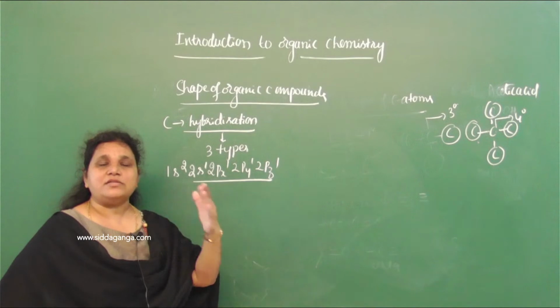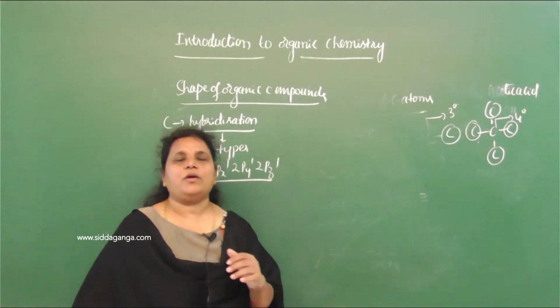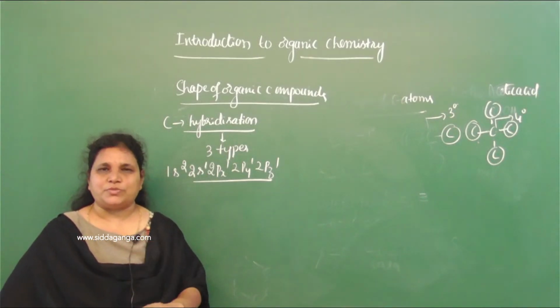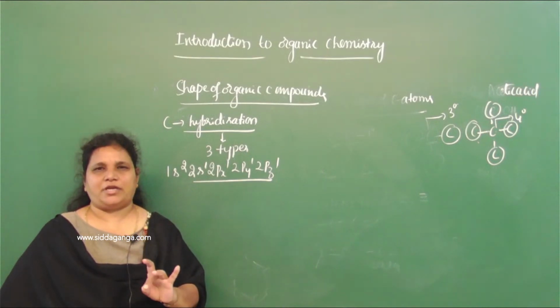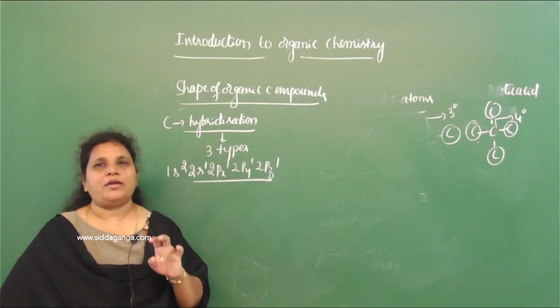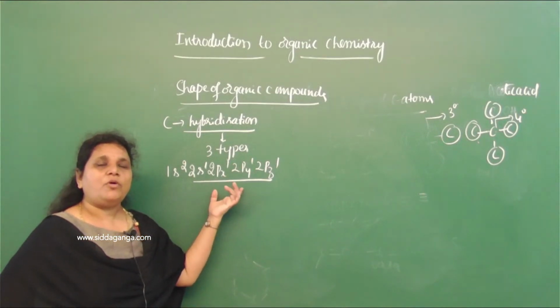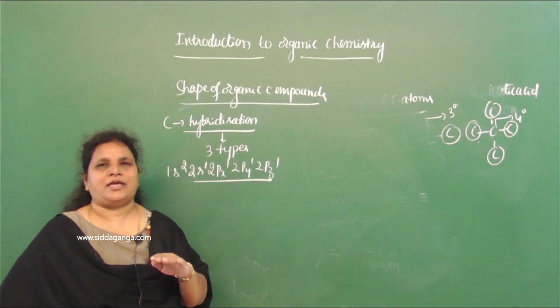But the resulting orbitals are equivalent orbitals. Why are they called equivalent orbitals? They are equivalent with respect to shape, energy and property. And those equivalent orbitals, obtained after mixing 2 or more atomic orbitals, must differ slightly in energy.